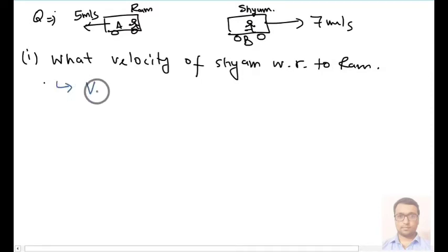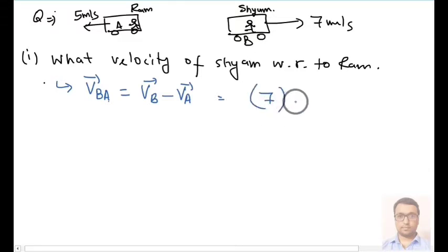Okay, so again I am asking what is the velocity of Shyam, meaning velocity of B, with respect to A. So the formula is VB minus VA. You will write velocity of B is 7, minus VA, that means minus 5, because the velocity of A is 5 but in the negative direction, so we take minus 5.